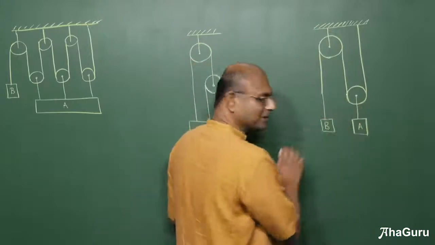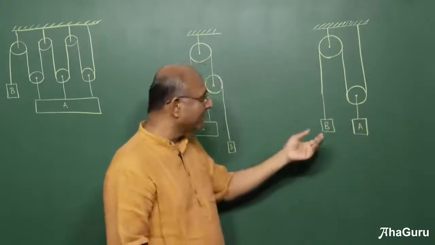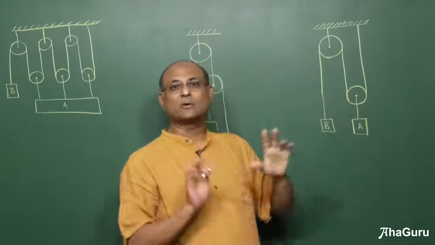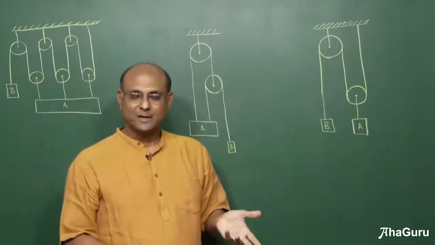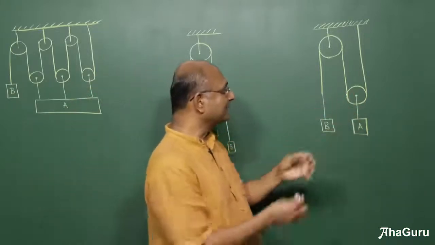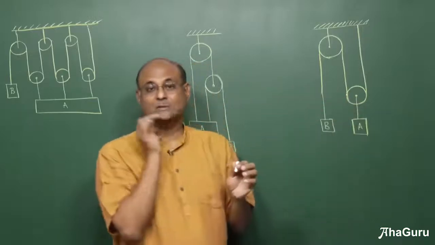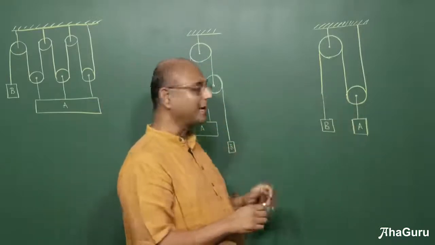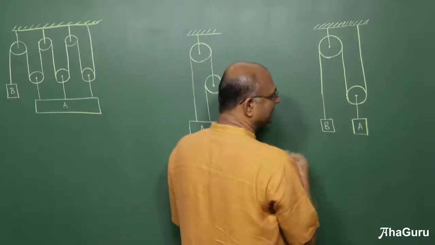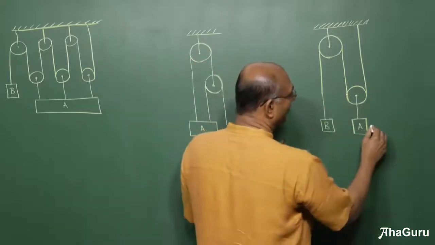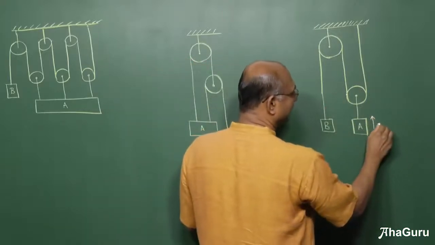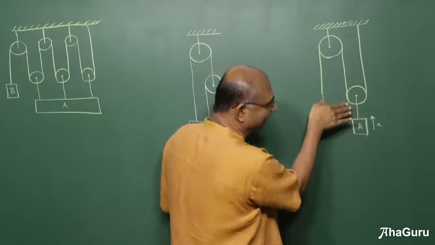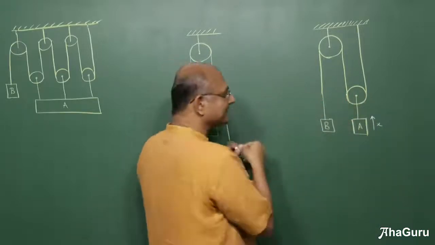Now whenever you have a question of this kind, whether the block A which is connected to the pulley is going to go down or go up, it's a good idea to assume it is going up. Because if it is going up, it is going to produce slack. That is always easier for our brains to understand. You can also imagine that you are destroying slack, but it's a good idea to always start by producing slack. So let us assume A goes up by x. If A goes up by x, how much slack will be produced here? X.